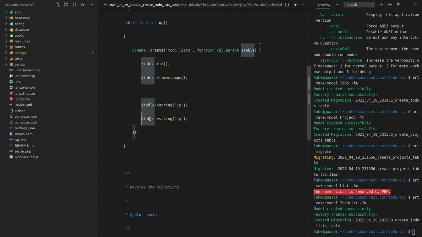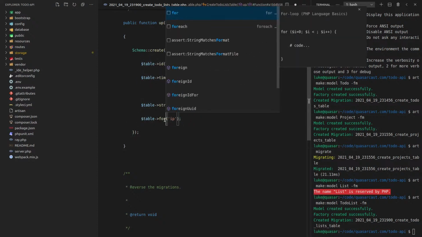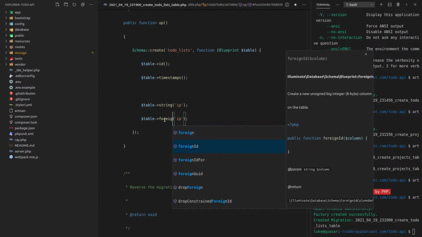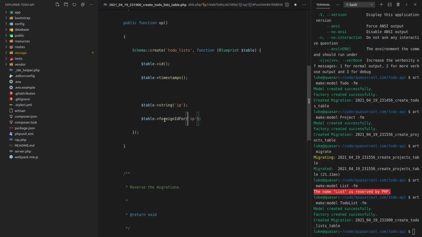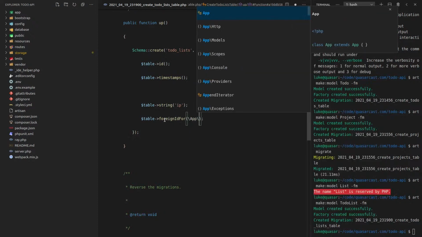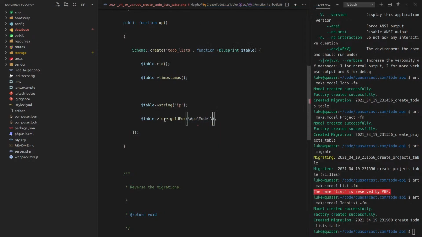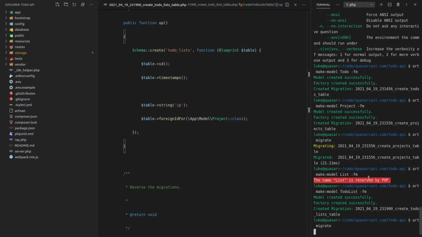So what we'll do is we'll say table foreign, and I think we'll say foreign ID for, and then we can literally just pass the class right through. And what's it for? It is for a app model project. And I'm not sure if that's going to be nullable by default. So let's run that migration and see if that actually is nullable by default.